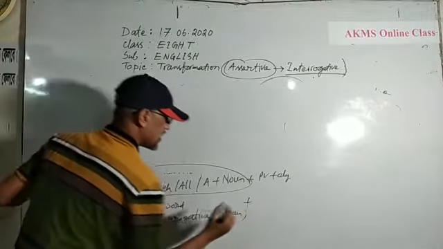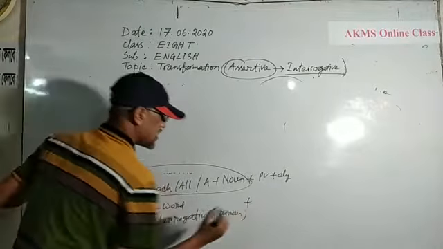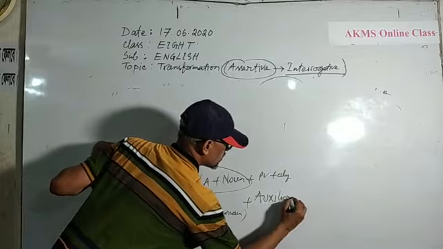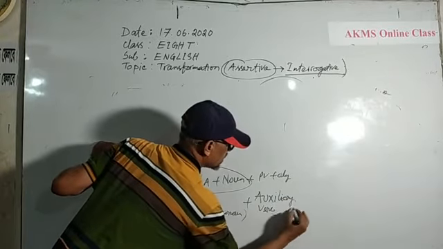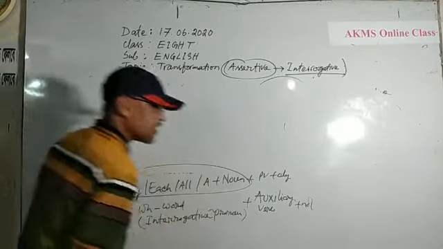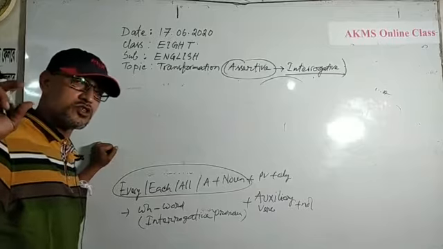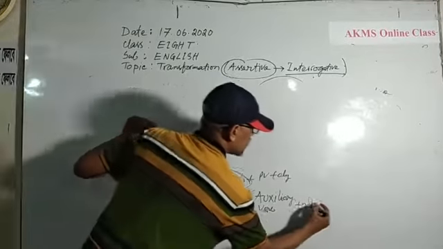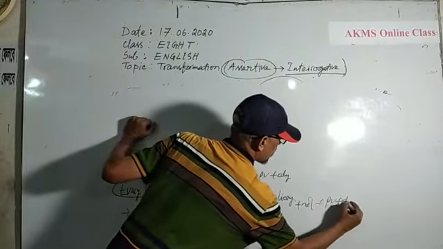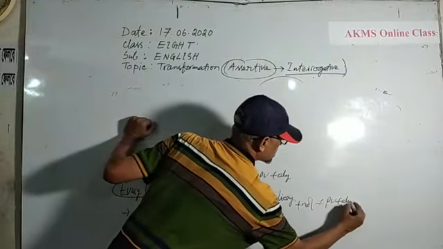Then you will use the auxiliary verb with not. If there is no auxiliary verb, you should use do or does or did. Now, the principal verb and object, and the interrogation mark. Okay, dears?